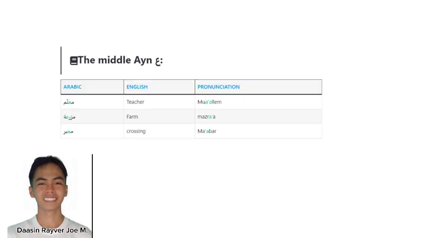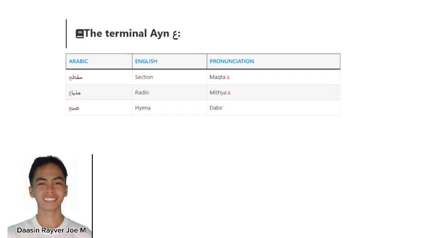For the middle Ain, we have teacher, which is pronounced Murayim. We have farm, which is pronounced Mazra. And we have crossing, which is pronounced Maabar. For the terminal Ain, we have section, which is pronounced Makata. We have radio, which is pronounced Mitiraha, and we have Hina, which is pronounced Dabi.